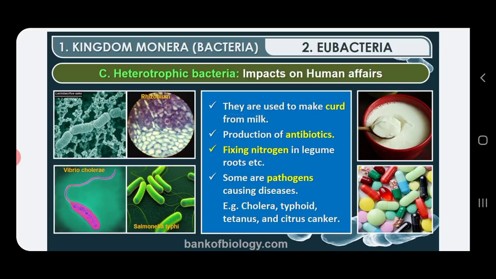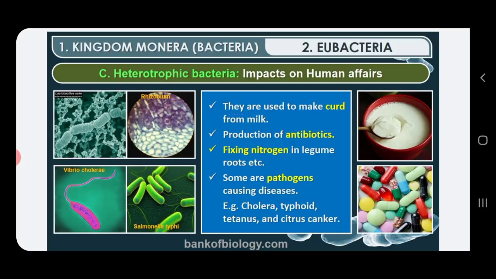Then some of the bacteria are used for production of antibiotics. Some bacteria are helpful in fixing nitrogen. These bacteria are found living in association with the roots of higher plants, especially legume plants. They live in the roots of leguminous plants and form small rounded structures, where they absorb free nitrogen and provide it to the plants.